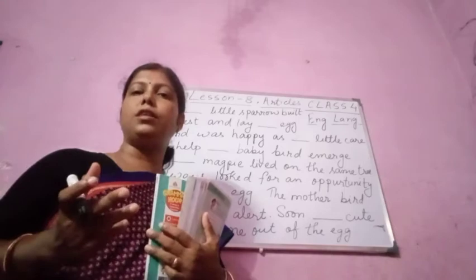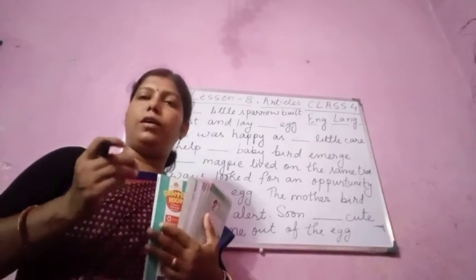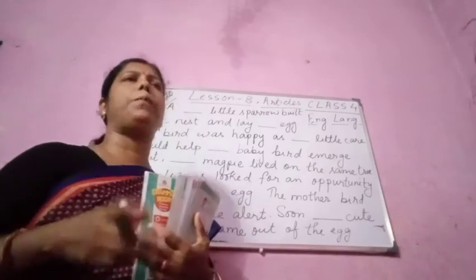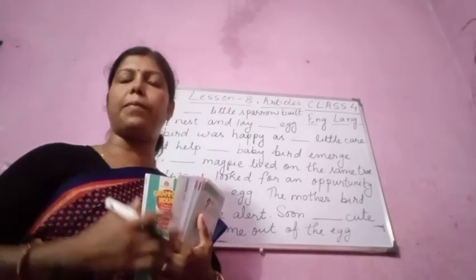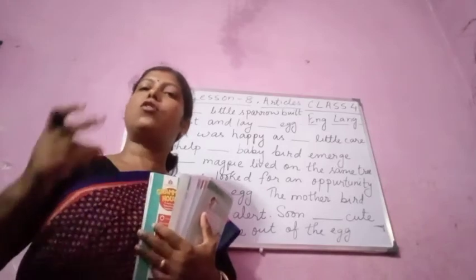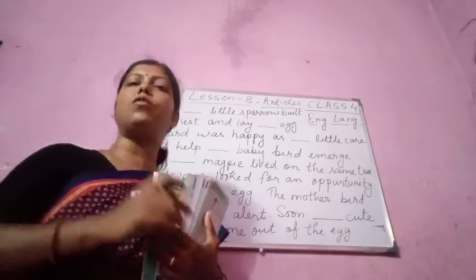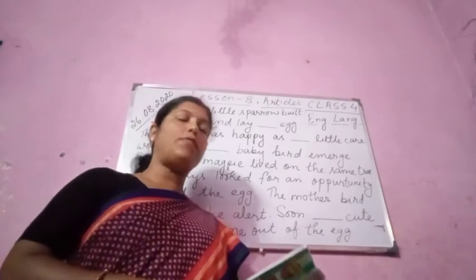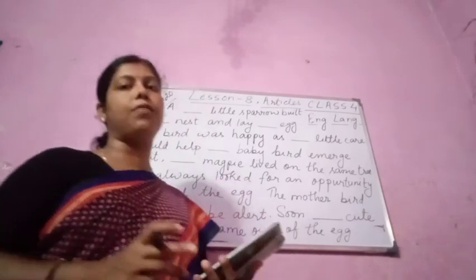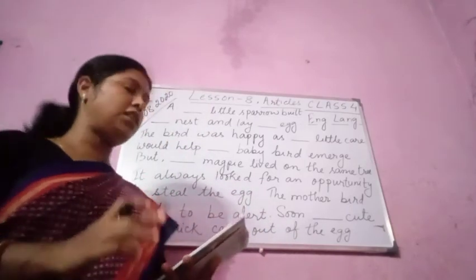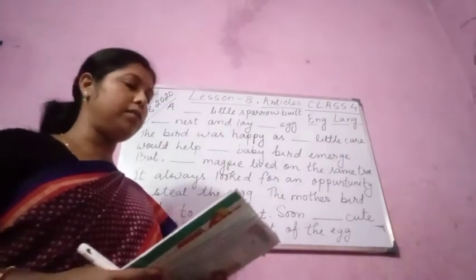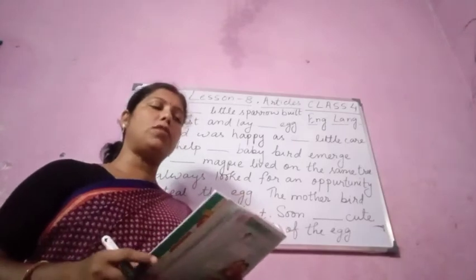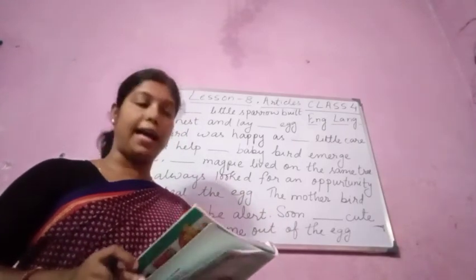But sometimes, before words like European, unit, useless, we use a because of the consonant sound which is coming, the y sound. So you have to keep in mind where we are using a and where we are using an. This is a very simple exercise. Now exercise A: complete this passage about a little bird using a and an.